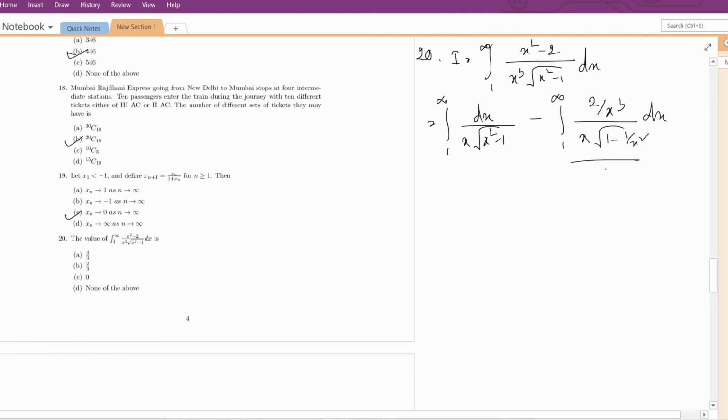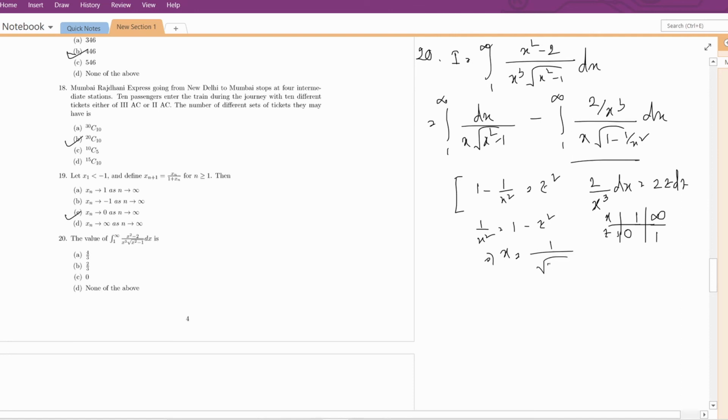For this part, we are taking 1 minus 1 by x square equal to z. Then on differentiating, we get 2 by x cube dx equal to 2z dz. The limits will change: for x equal to 1, z equal to 0, and for x tending to infinity, z value is 1. And we have to check the value of x square, so 1 by x square equal to 1 minus z square, x equal to 1 over root over 1 minus z square.